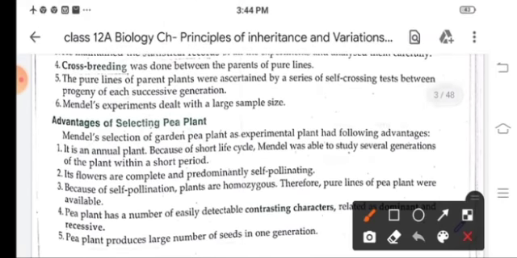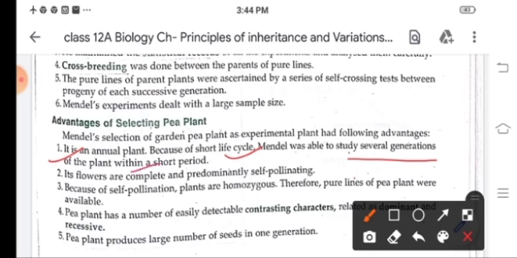So why did Mendel select the pea plant? He selected the garden pea plant as the experimental plant because it was an annual plant. It has a short life cycle, and Mendel was able to study several generations of the plant within a short period.